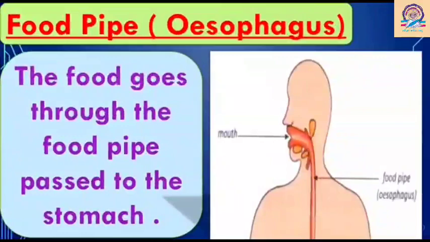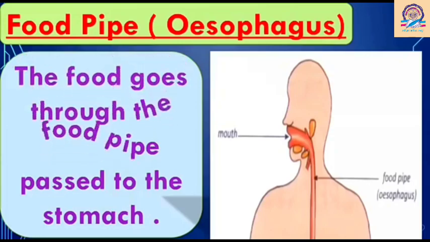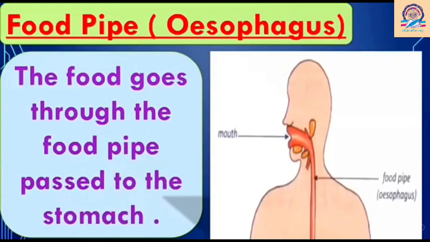So next is food pipe, which is also known as, yes, esophagus. The food goes to the food pipe, passed to the stomach.